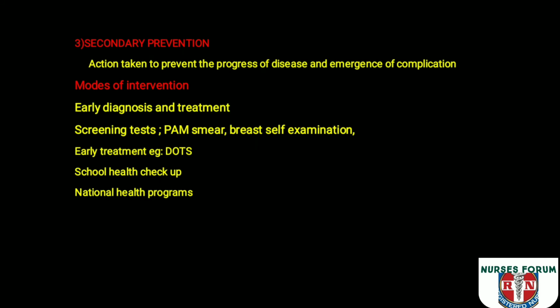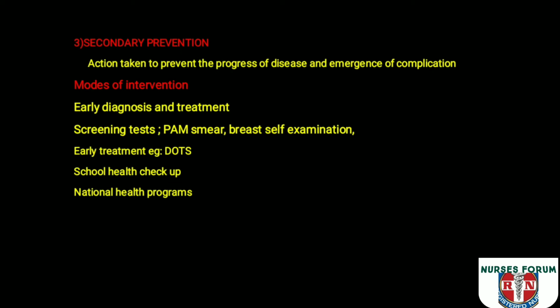So next we can move to the secondary prevention. Secondary prevention means the actions taken to prevent the progress of disease and emergence of complication. In the secondary prevention, what we are doing, we are taking some measures to prevent the progress of disease and emergence of complication. That means the risk factor is there and the disease has started, and we are taking some actions to prevent the progress of disease, so that we can control the complication as well.